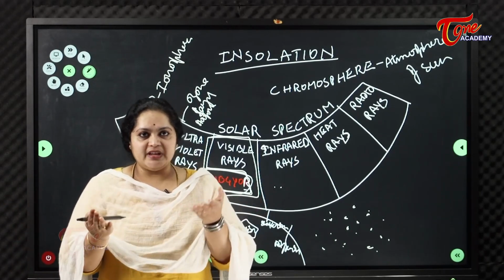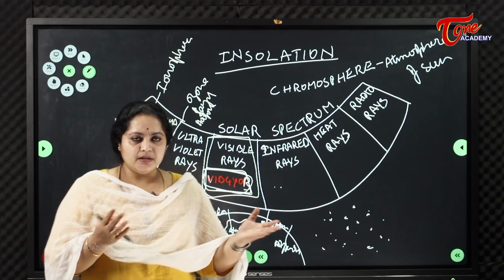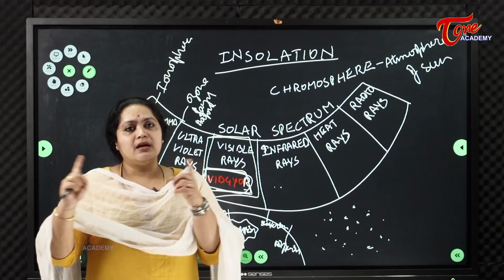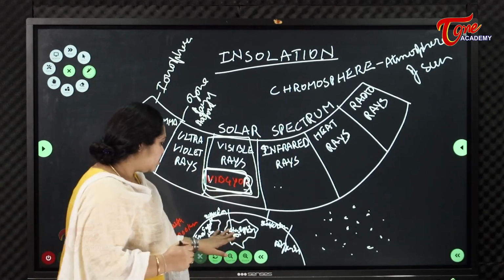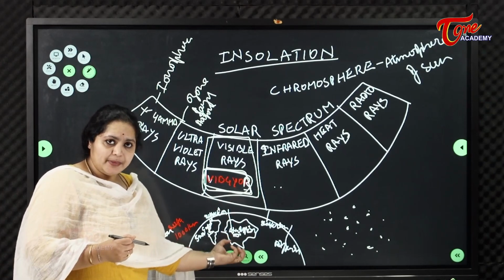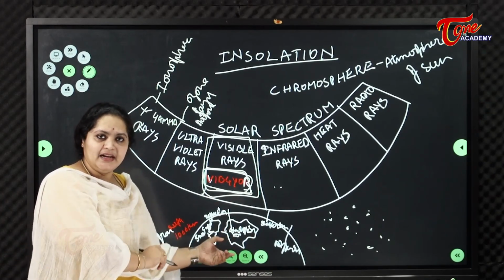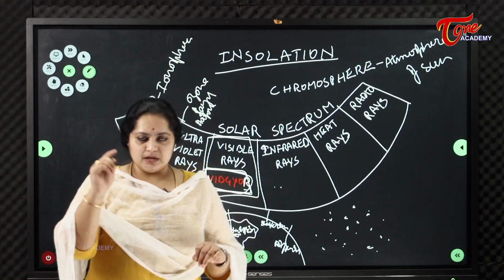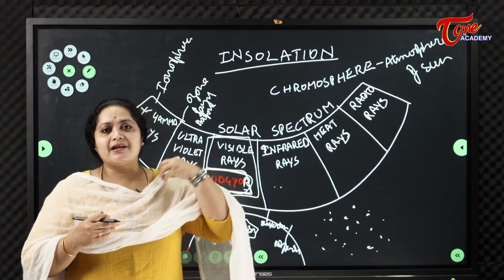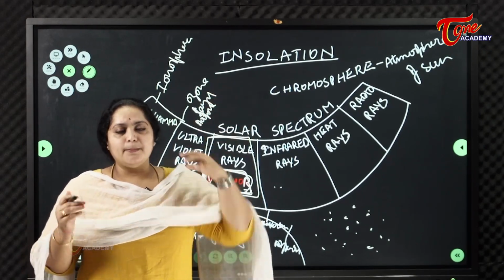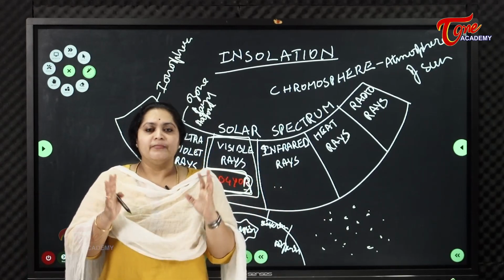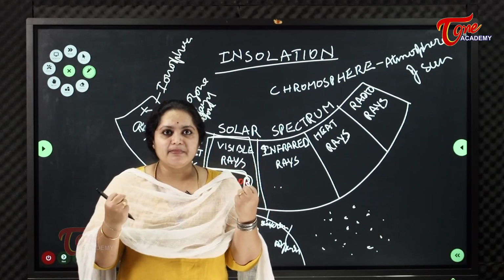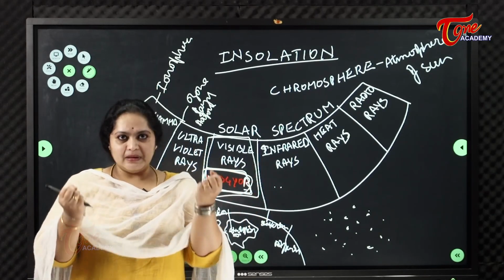Differential topography, differential heating of land and water: we receive heat waves. Land gets heated fast and cooled fast comparatively to water bodies. So some part of the solar rays is absorbed by the water bodies and land. The other thing is reflection. When it comes to snow-capped lands, these sun rays are reflected back into the atmosphere because that's the concept of albedo.